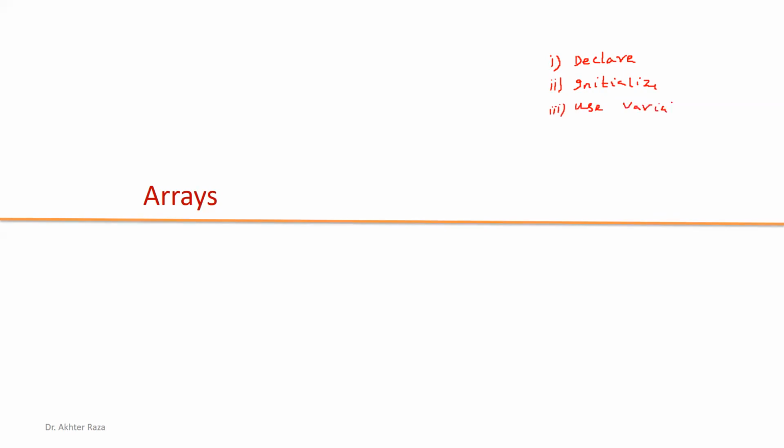In the same way, we have to do these three steps for arrays. So we have to declare the array, then initialize the array, and finally use the array.